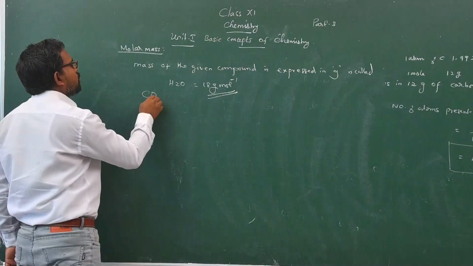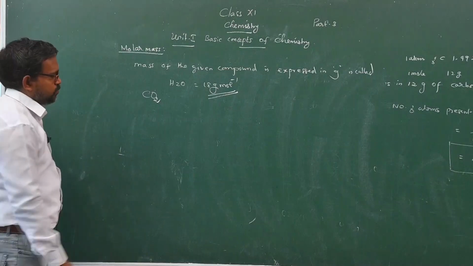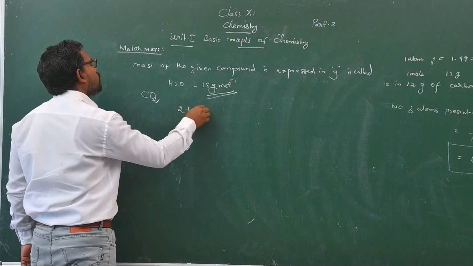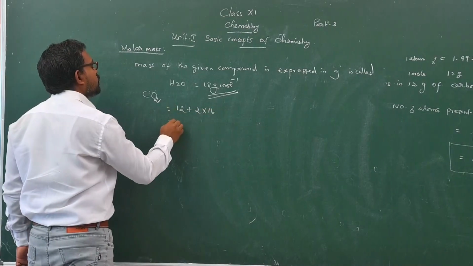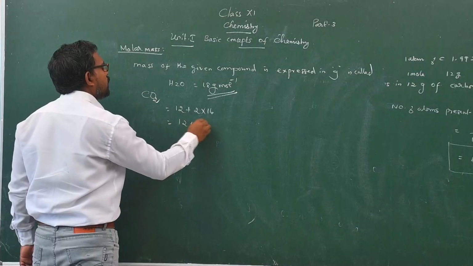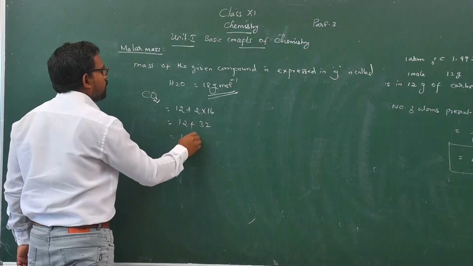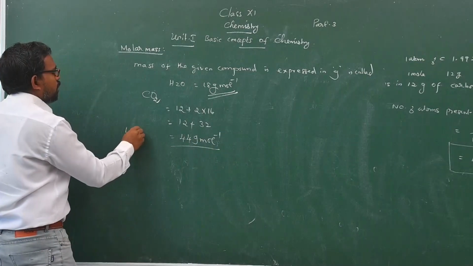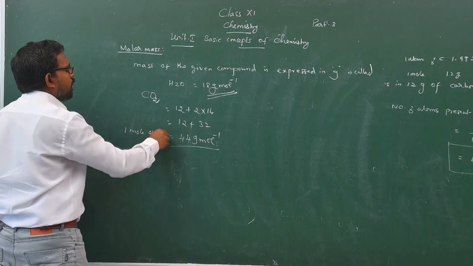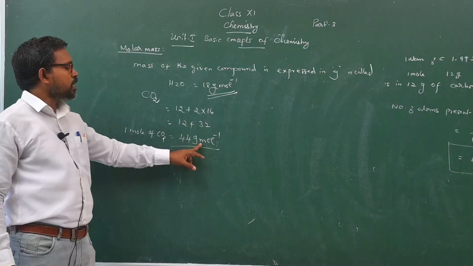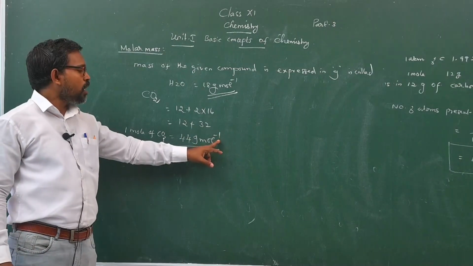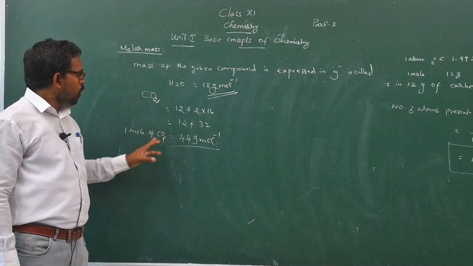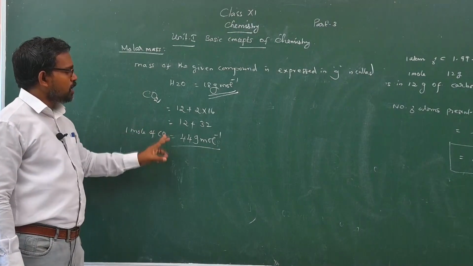Suppose we want to find out the molar mass of carbon dioxide. Carbon 12, 2 oxygen atoms, 2 into 16, 12 plus 32, that is 44 gram per mole. 1 mole of carbon dioxide is equal to 44 gram of carbon dioxide. So, this is the molar mass calculation.